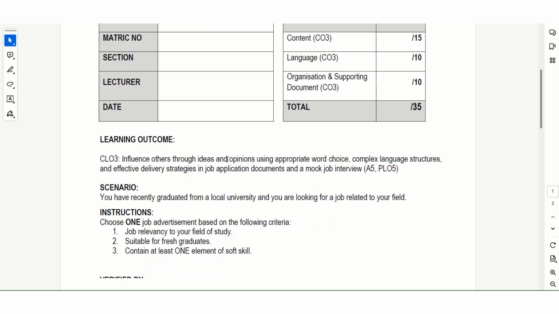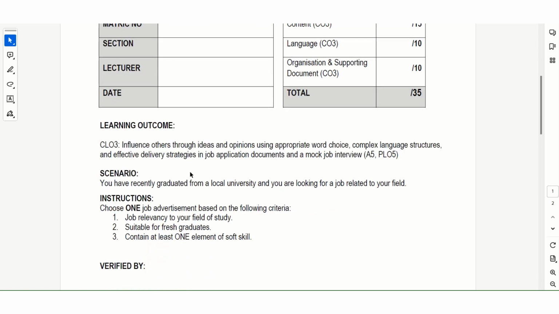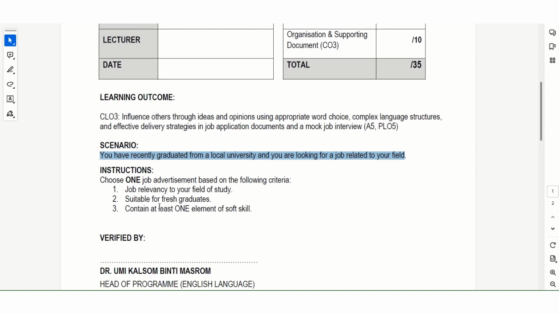Okay, all right. So in the scenario given here, you have to assume that you have recently graduated from a local university and you are looking for a job related to your field. So you need to assume you have graduated. You can say that you graduated in 2023, maybe in October, for example. Then for further instruction, you have to choose one job advertisement based on the following criteria.